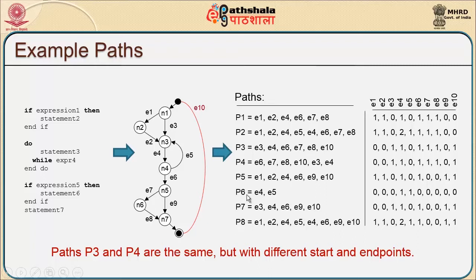Likewise, we have a loop here. So, I may have to ensure that every path has been traversed at least once. With that in mind, I am trying to generate as many paths as possible, thereby I could generate 8 different independent paths.